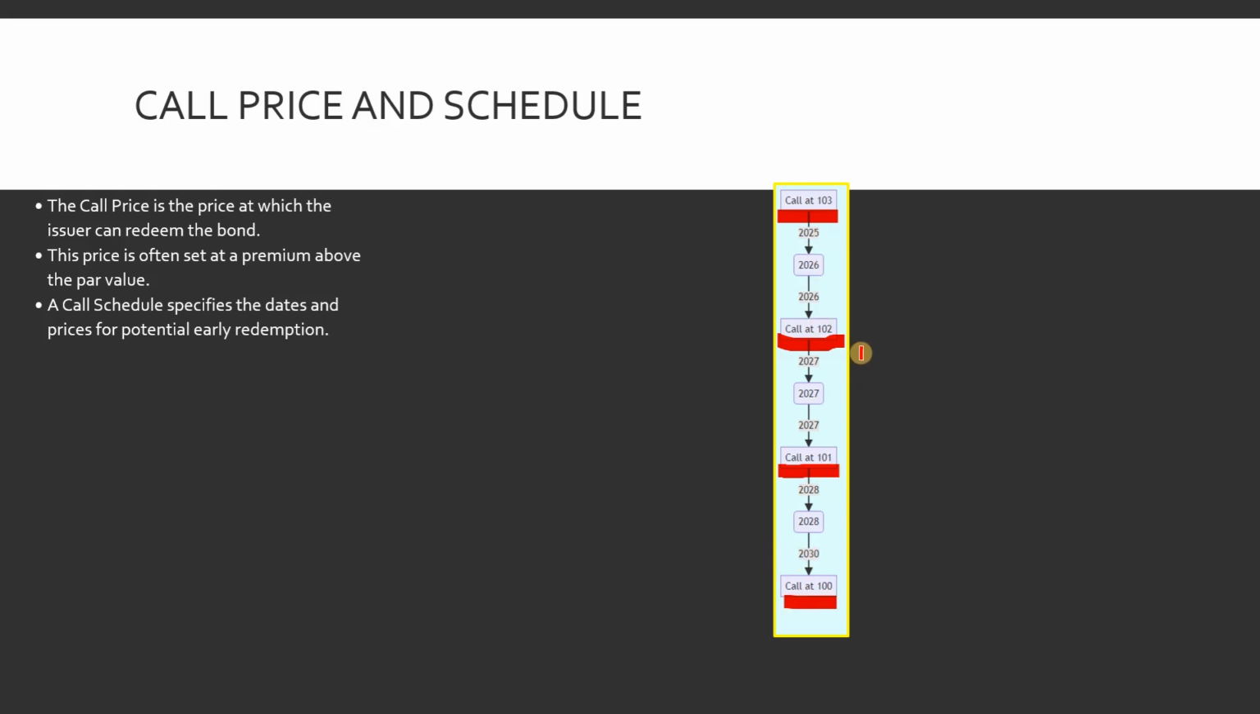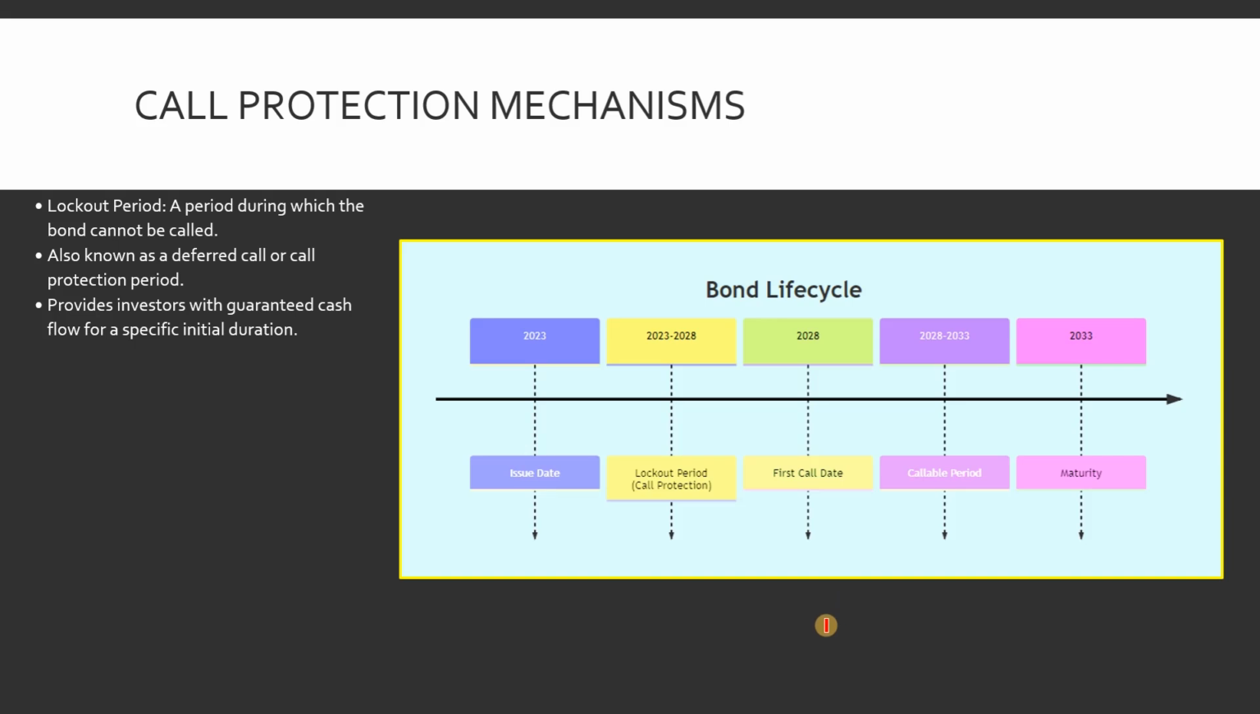Options call price is getting continuously dropped as and when it reaches towards the maturity. Now let's talk about the call protections and mechanics. Investors need some initial security. This is provided by call protections.